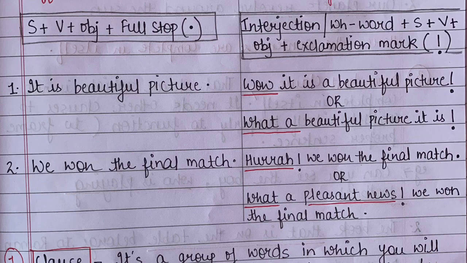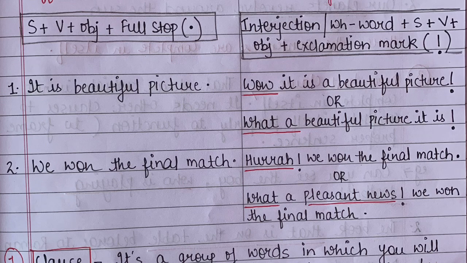Number one: It's a beautiful picture. Wow, it's a beautiful picture. Can you see how I have changed my sentence? Wow, it's a beautiful picture, exclamation mark. So here I have used this interjection to change my sentence to show that I'm happy after seeing that picture. Or I can say, what a beautiful picture it is! Exclamation mark. So this is the way I can change my simple assertive sentence into an exclamatory sentence.